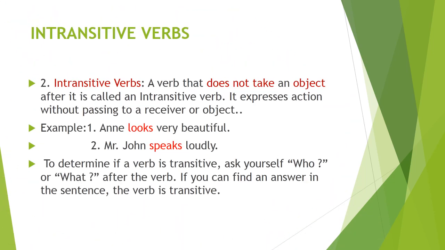Second, intransitive verbs. A verb that does not take an object after it is called an intransitive verb. It expresses action without passing to a receiver or object. For example, Annie looks very beautiful. Mr. John speaks loudly. Here, looks and speaks are not followed by objects, so they are called intransitive verbs.